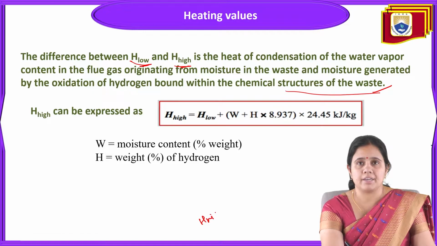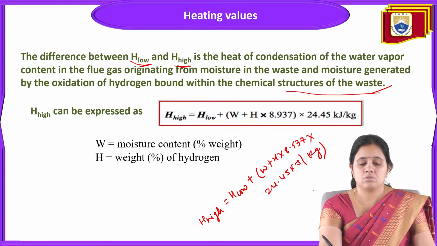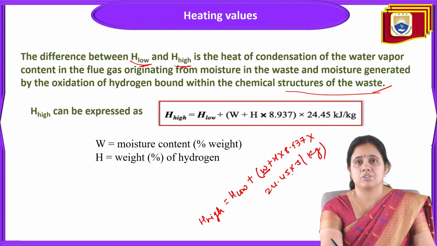So H high is equal to H low plus (W plus H times 8.937) times 24.45 kilojoule per kg. Here W, as we know, is the moisture content, and H is the weight percentage of hydrogen.